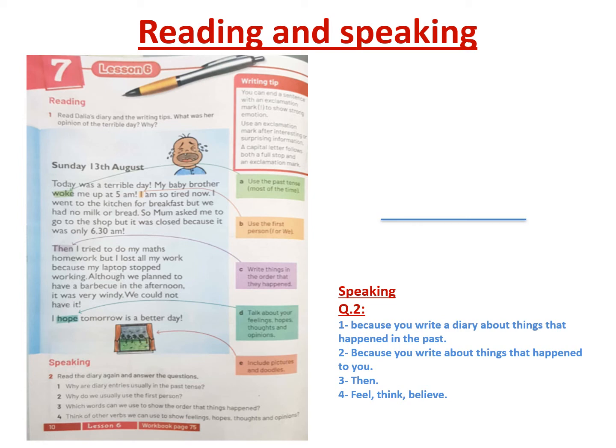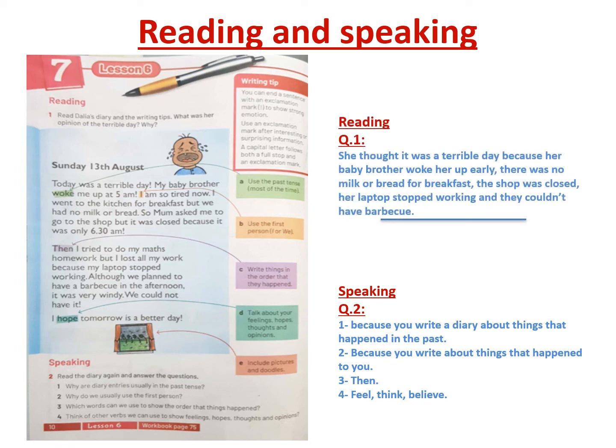Move to the third part. We have the purple arrow. Here he's telling you about the sequence words. You are talking about many events, so you want to put the events in order. So we can use first, then, next, after that, and finally. And if you want to use many other words like at the very beginning, in the middle, and at the end, all of these words can show the order of the events.